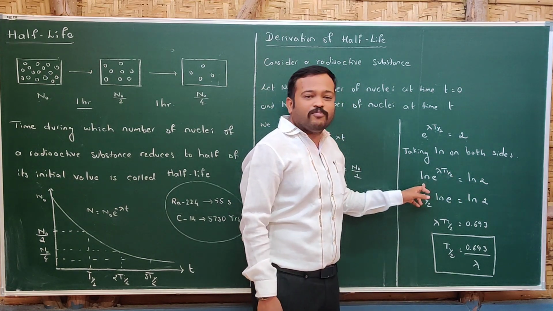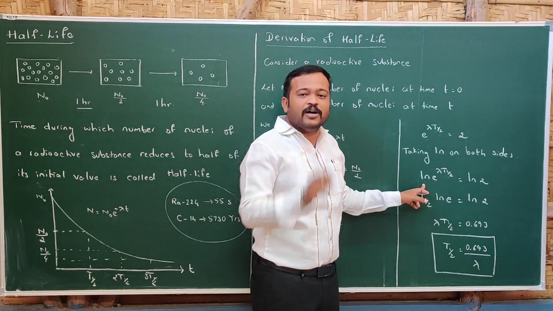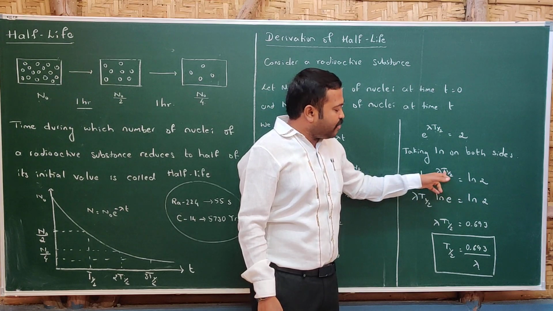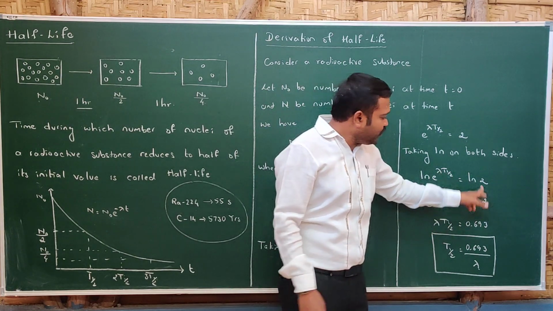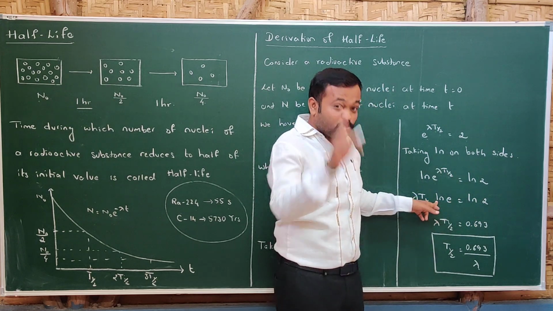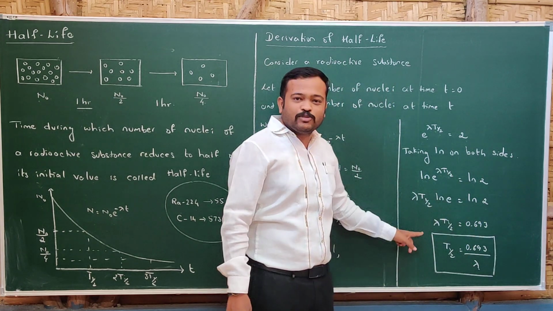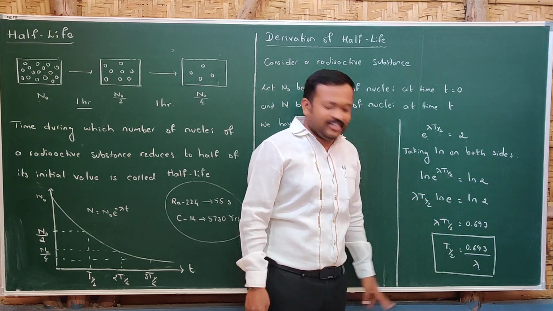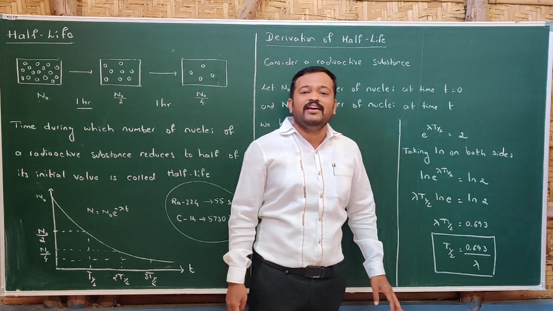We know the formula for log x to the base b: the power comes out as b log x. In a similar manner, ln e to the lambda t half is lambda t half ln e, which is equal to ln 2. The value of ln e is 1, the value of ln 2 is 0.693. We get lambda t half is equal to 0.693, and t half is equal to 0.693 divided by lambda.